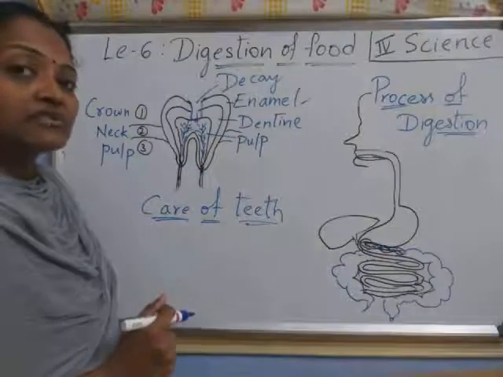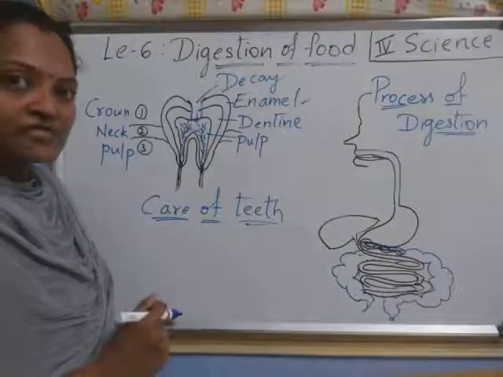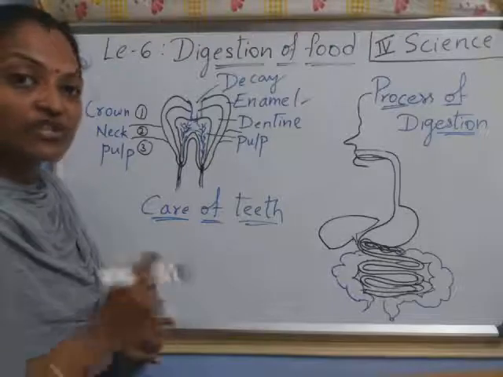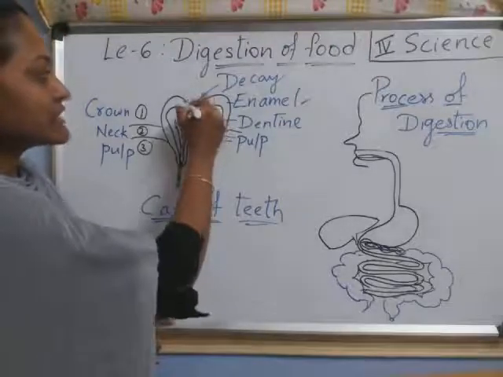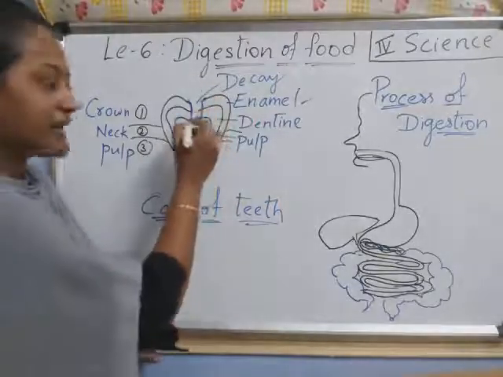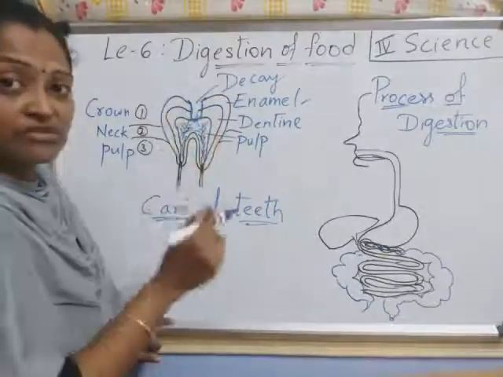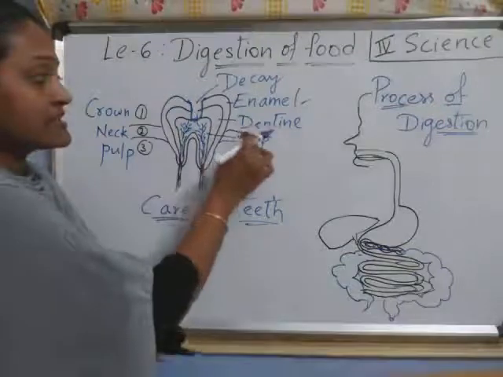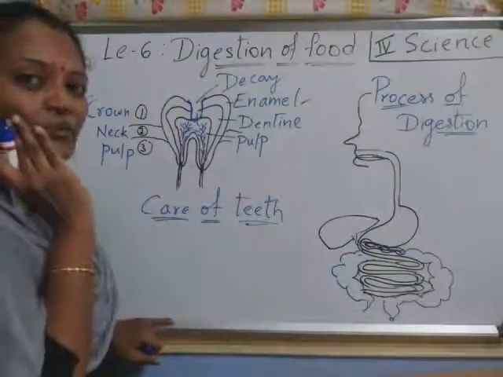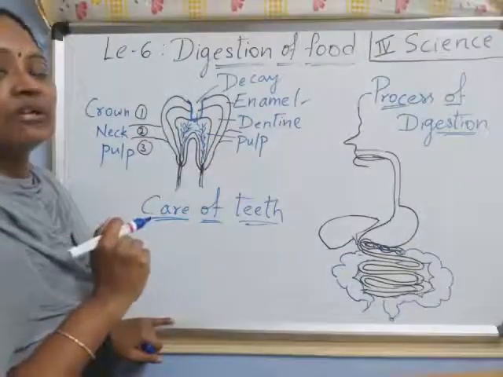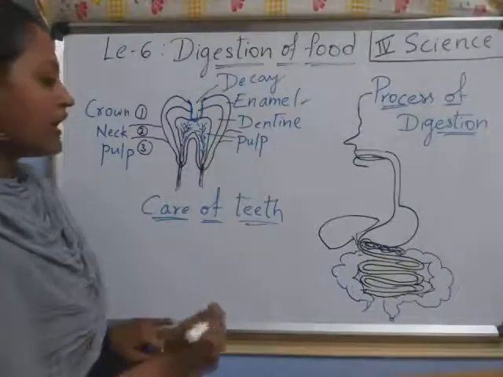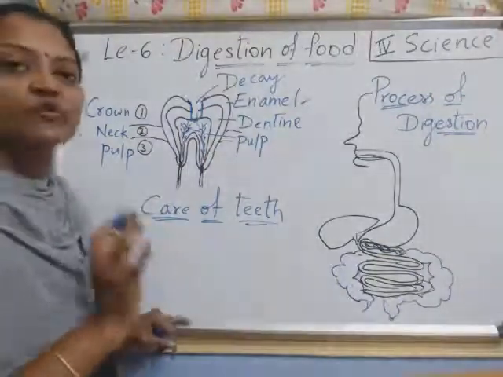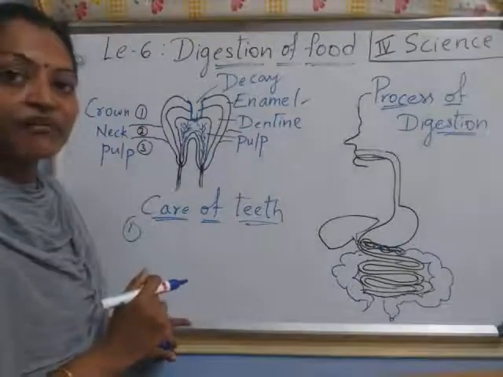Why is the tooth decaying? Because of germs, right? So that's why you have to wash your mouth properly, right children? Whenever this part is gone, and the germs reach the pulp, you are getting tooth pain. Got it children? So that's why you have to take care of your teeth. There are a few ways to take care of your teeth.